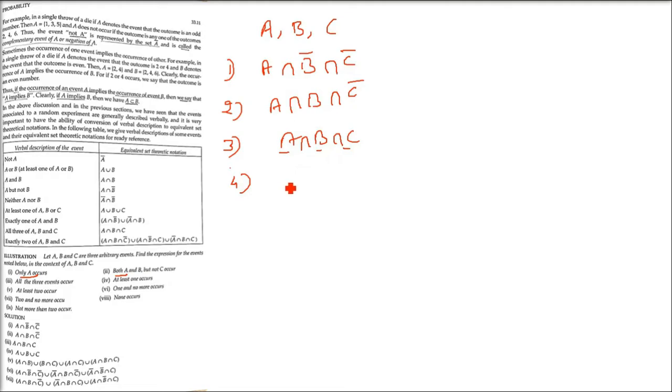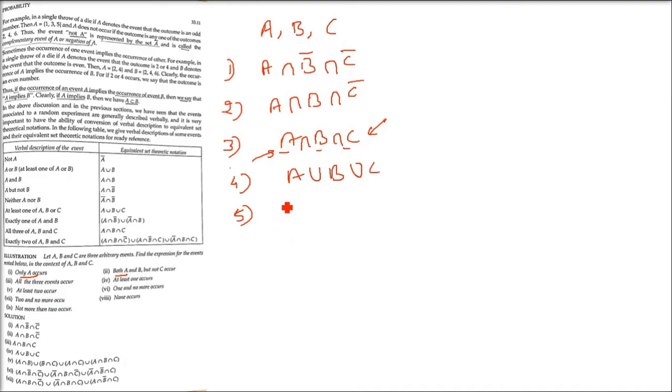Fourth, at least one occurs. So any one of them happens. A, B, C. It's an easy way. It means the conditions are not strict. Either one will happen. So you'll write A union B union C. And in the previous one, the third one, all of these three should occur.